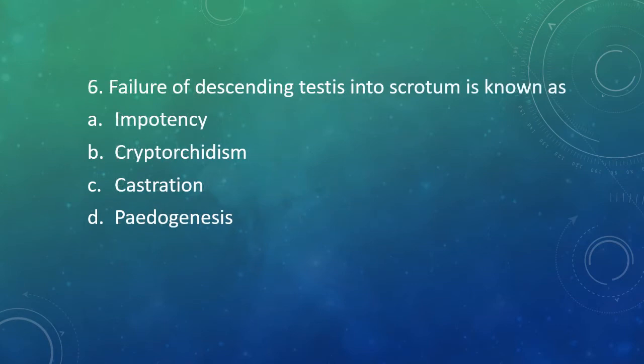Question number 6. Failure of descending testis into scrotum is known as impotence, cryptorchidism, castration, or pedogenesis. Failure of descending testis into the scrotum is known as. Correct answer is option B, cryptorchidism.